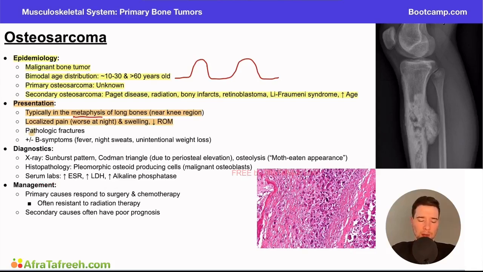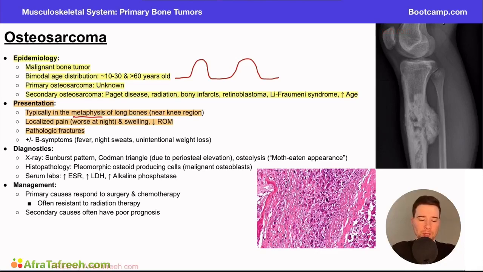These patients can also have pathologic fractures, and we've talked about that previously, but just as a reminder, a pathologic fracture is a fracture that would occur in a scenario we wouldn't otherwise expect it to occur. So a possible example is somebody takes a step off of a stair. We walk downstairs all the time. Usually you don't break your leg. But if somebody steps down the stair and fractures their femur, this is a low energy mechanism for a fracture to occur. And so when a fracture occurs with a very minor injury, this is often due to underlying bone disease or poor bone formation, leading to the fracture or predisposing the patient to having higher risk of the fracture occurring.